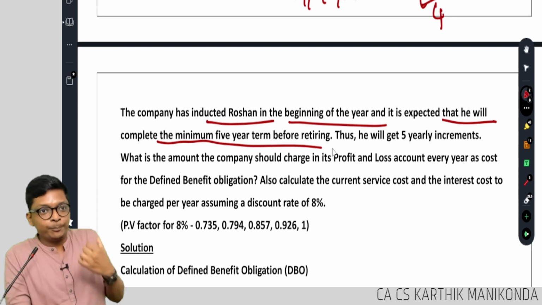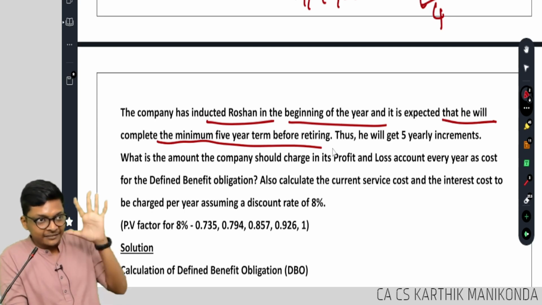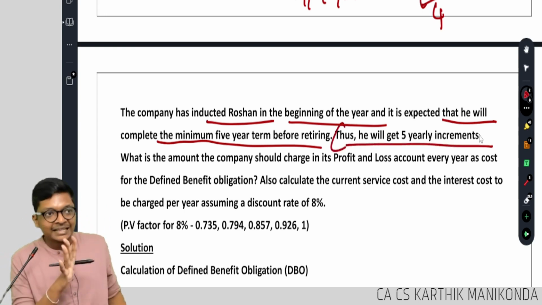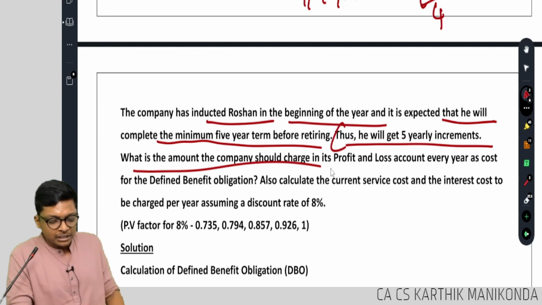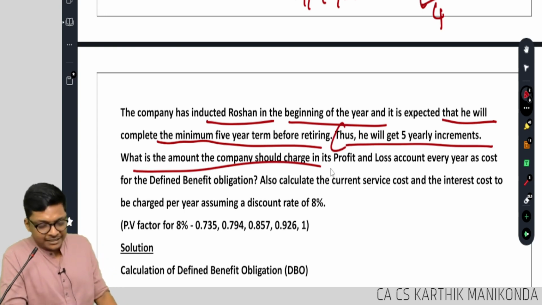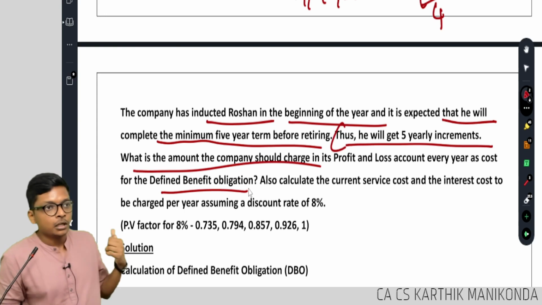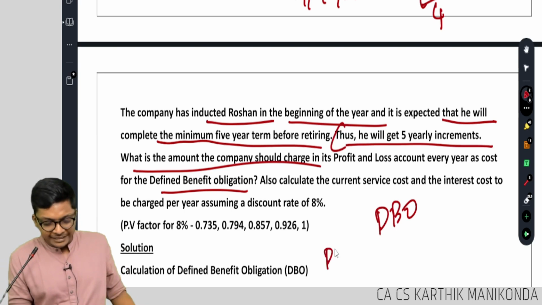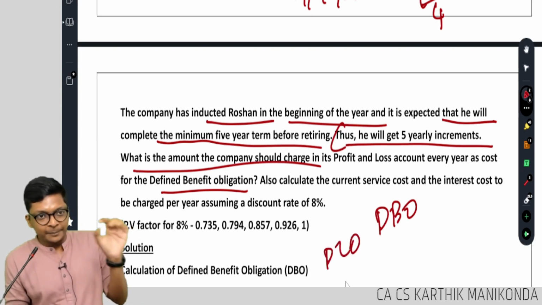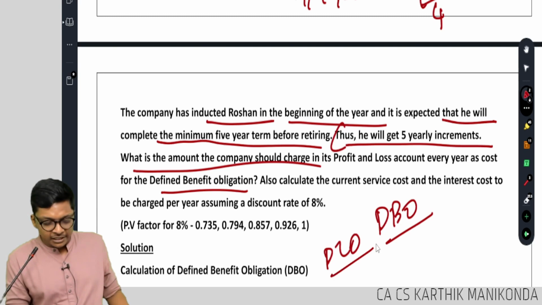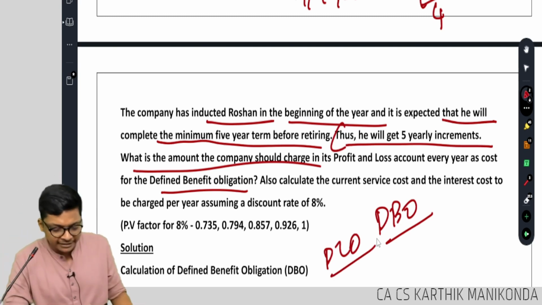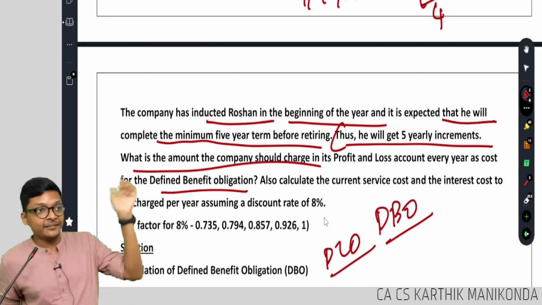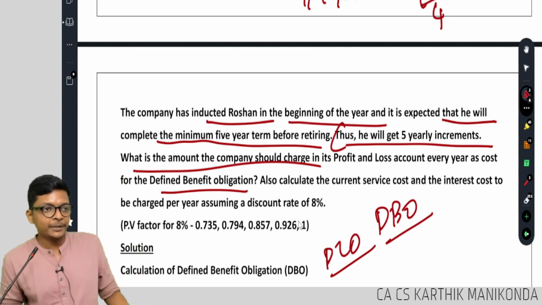Estimate, you have to create provision. This line is giving confirmation that he will stay for 5 years. Thus, he will get 5 yearly increments. What is the amount company should charge in its P&L account as cost of defined benefit obligation, DBO? Correct, actually it's DBO. I wrote defined benefit plan, defined benefit obligation, defined contribution. DCO, defined contribution obligation, DBO, defined benefit obligation. There we saw the start of the thing, DCO, DBO.